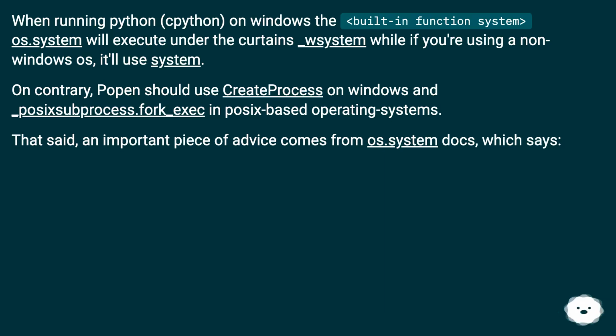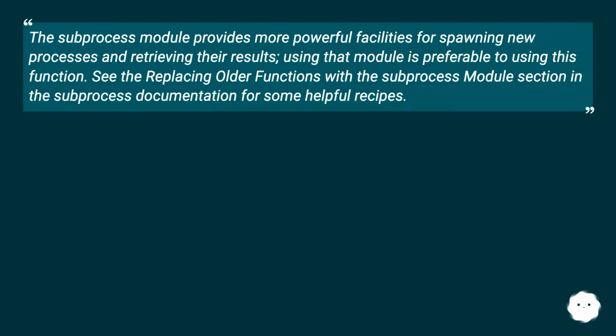That said, an important piece of advice comes from the os.system docs, which says: the subprocess module provides more powerful facilities for spawning new processes and retrieving their results. Using that module is preferable to using this function. See the replacing older functions with the subprocess module section in the subprocess documentation for some helpful recipes.